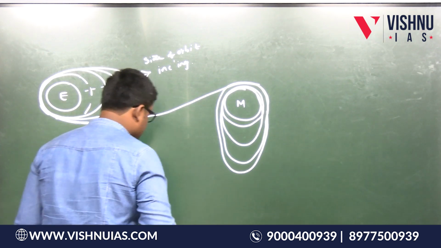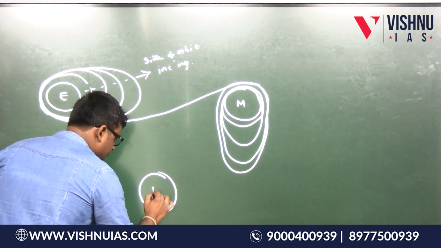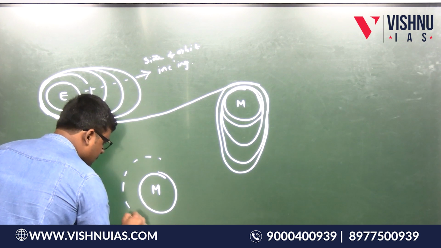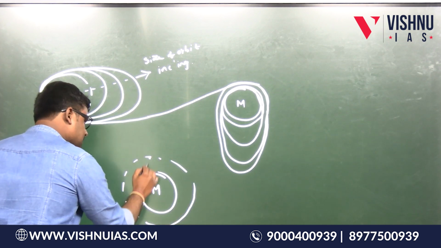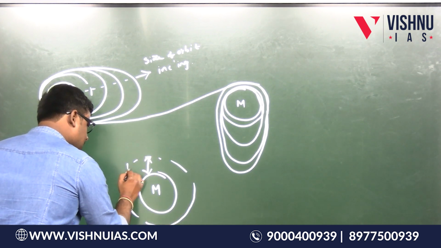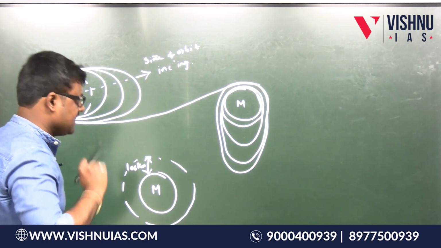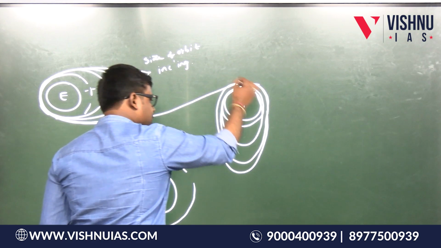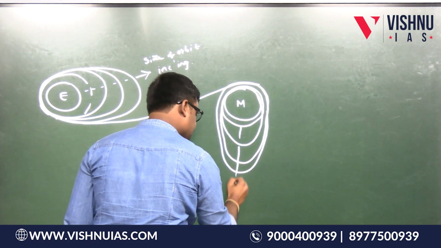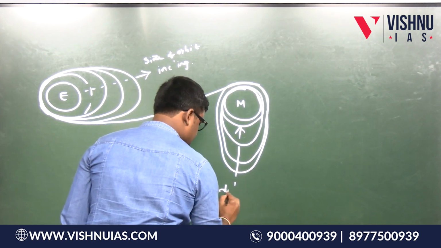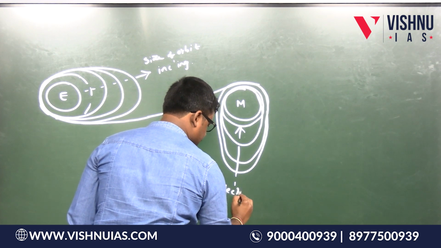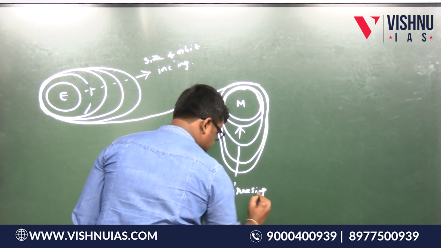At one fine point of time, it will come to an orbit around the moon which is 100 kilometers from the surface of the moon. Is this point clear? Now listen here. So first, in this direction, there is decreasing size of the orbit.